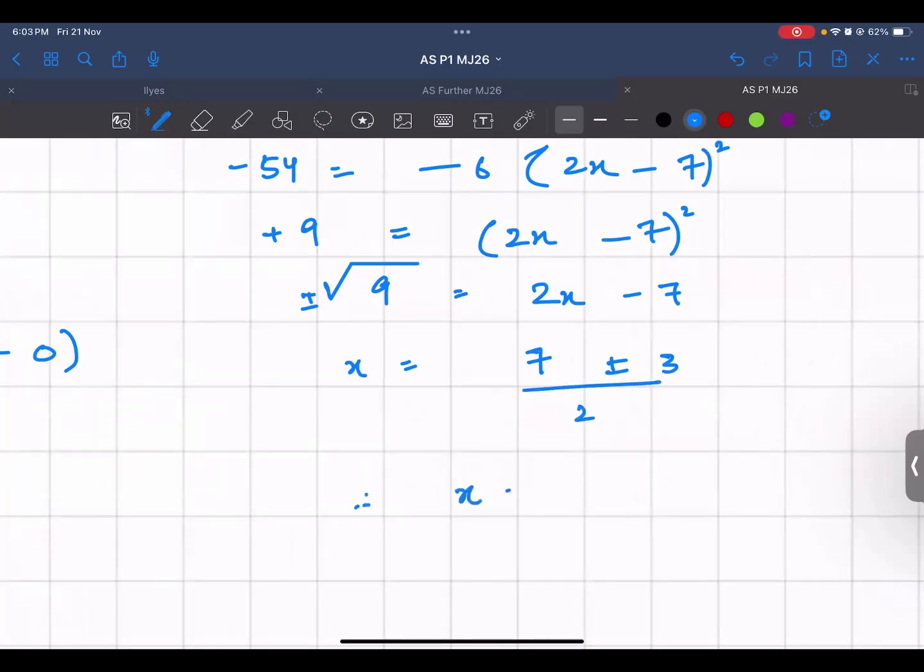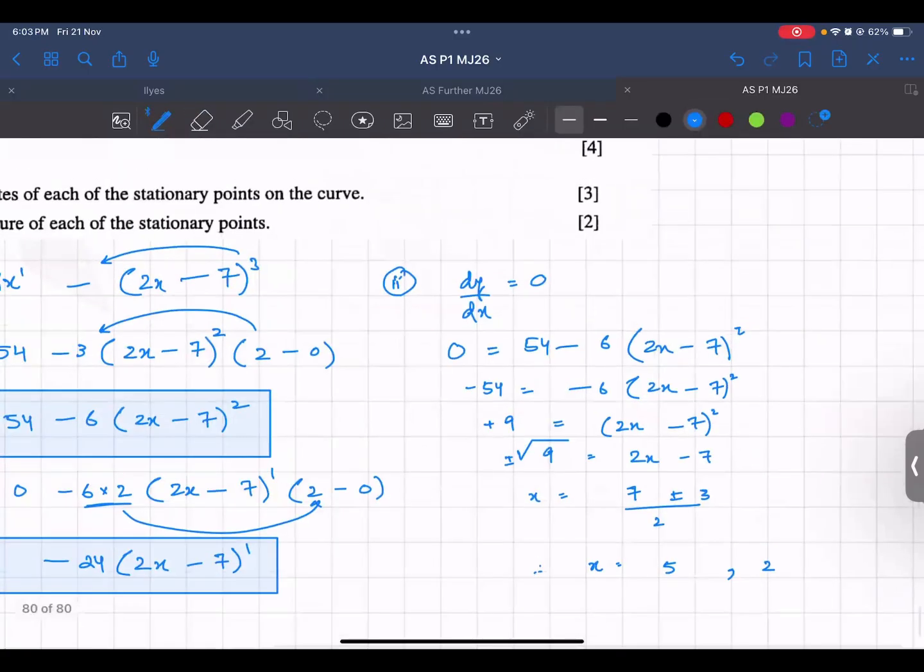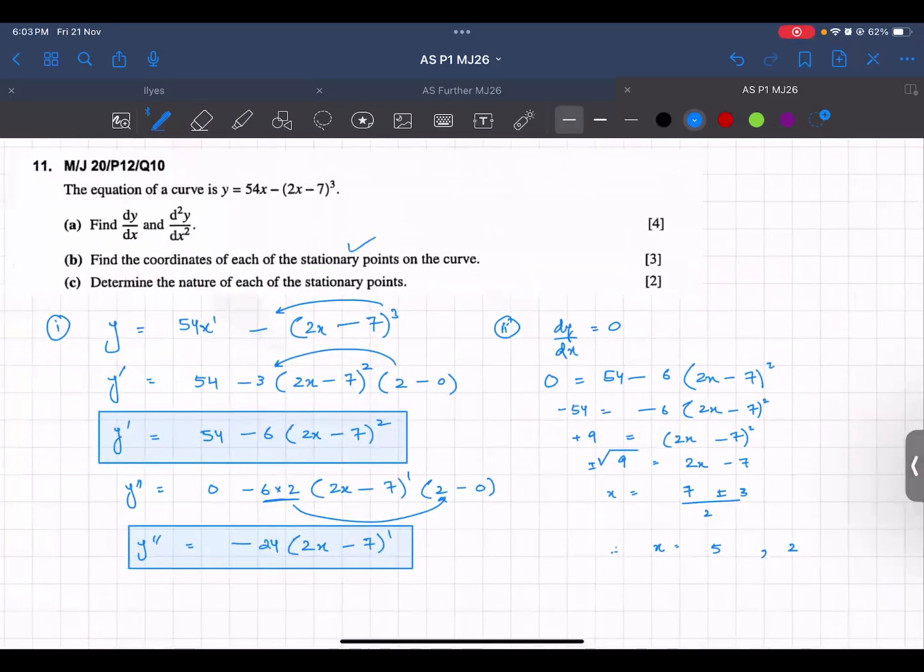So the two turning points would be 7 plus 3, 10, 10 upon 2 will be 5. And 7 minus 3 is 4, 4 upon 2 is 2. So these are the x coordinates of the turning points. Stationary points complete. Now you want the value of y as well, not just the value of x.